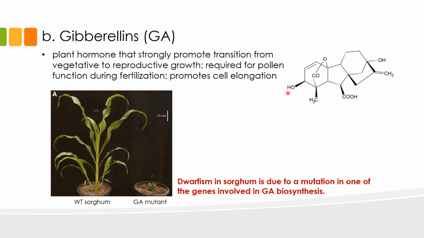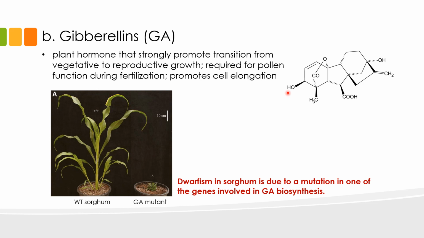GA plays an important role in plant growth and development. It strongly promotes transition from the vegetative to the reproductive stage. It is required for pollen function during fertilization, and it promotes cell elongation. Perhaps the most important role of GA is in promoting stem elongation between nodes on the stem, or internodes. A node is a place on a stem where a leaf attaches. Gibberellins induce elongation of the stem between the nodes.